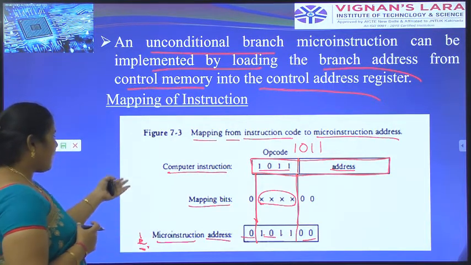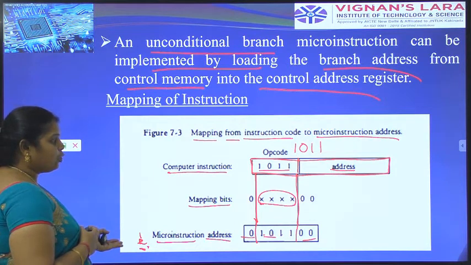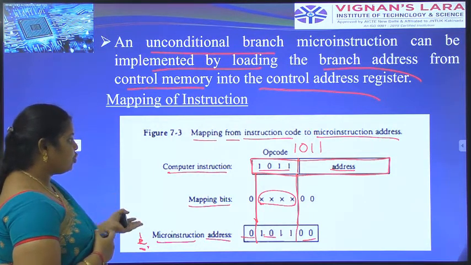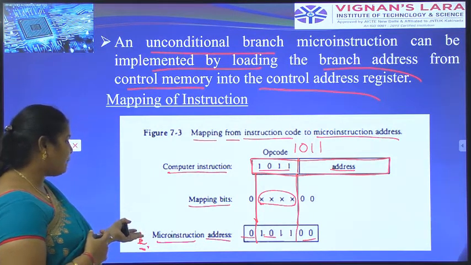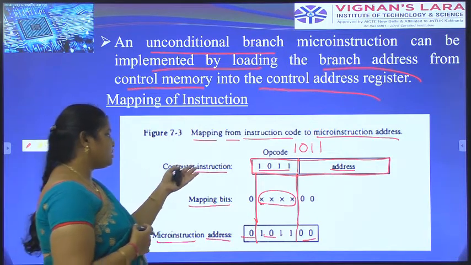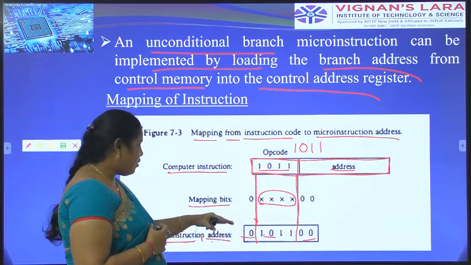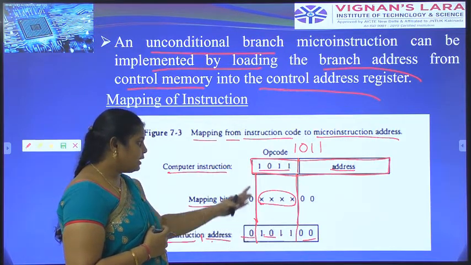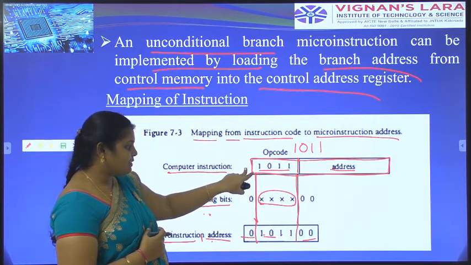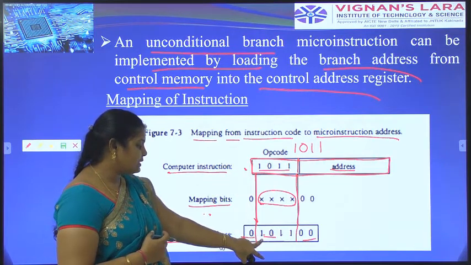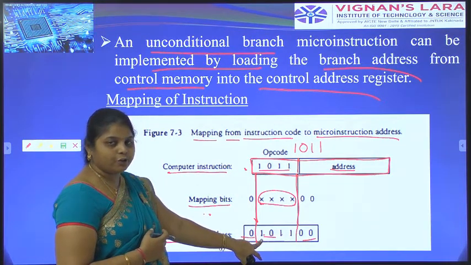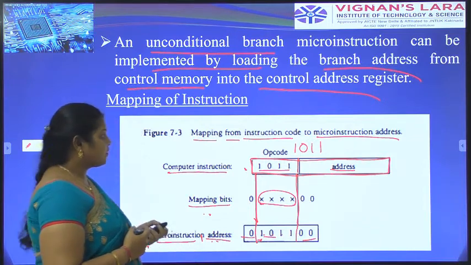With the mapping from the computer instruction code to the micro instruction without losing data, the computer instruction is transferred with the help of mapping bits like that. Here, first of all, we have to give 1011. Here also, the same bits will be represented in the micro instruction address.